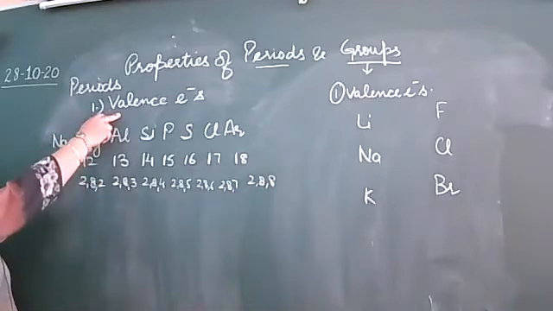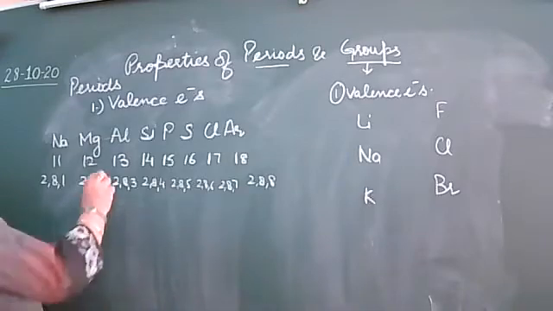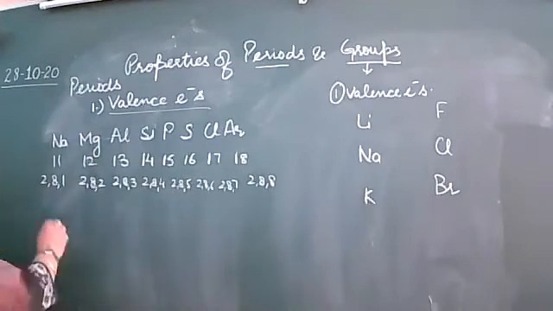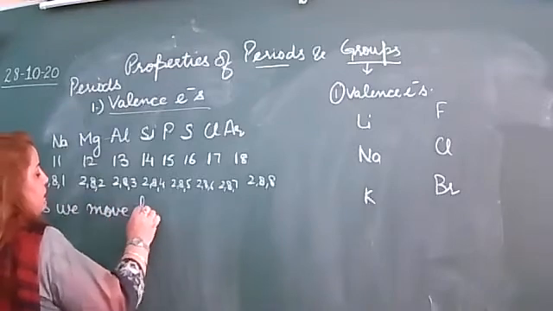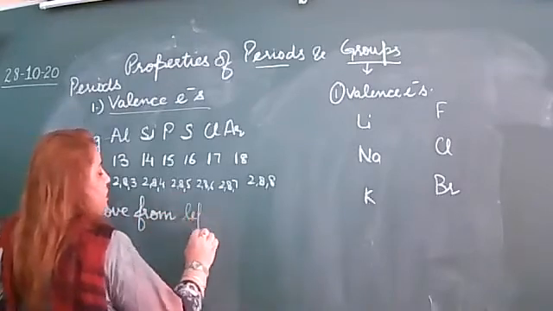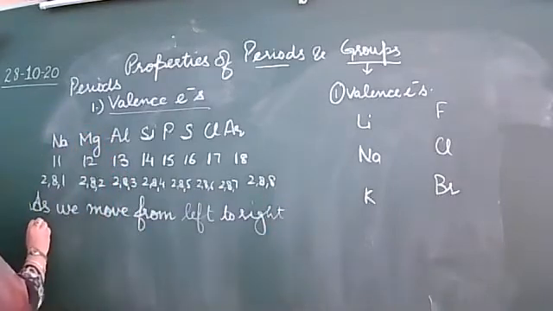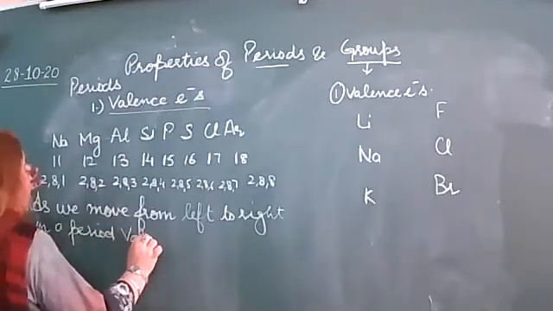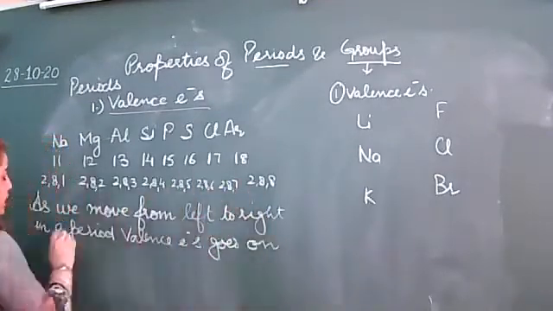Now see, the first property or characteristic is the valence electron. Now you can see, as we move from left to right in a period, you will write down this sentence: as we move from left to right in a period, valence electrons go on increasing.